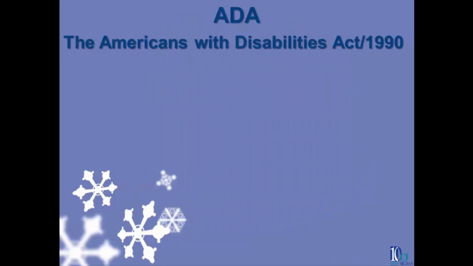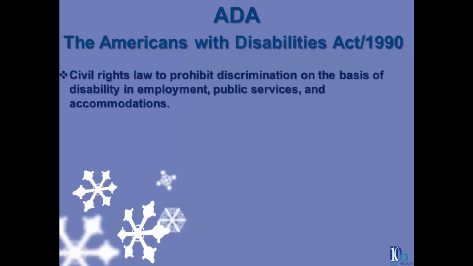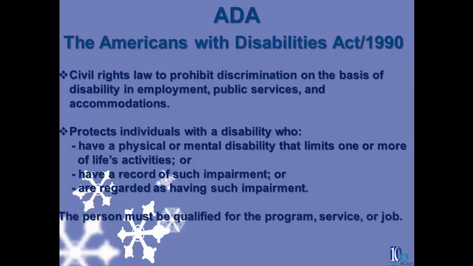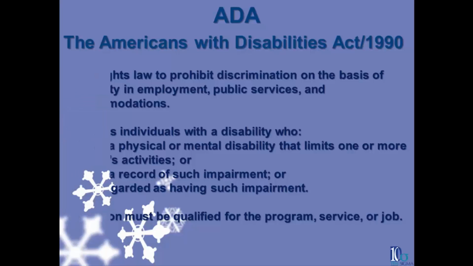The 1990 Americans with Disabilities Act is a civil rights law to prohibit discrimination on the basis of disability in employment, public services, and accommodations. It protects individuals with a disability who have a physical or mental disability that limits one or more life activities, or have a record of such impairment, or are regarded as having such impairment. However, the person must otherwise be qualified for the program, service, or job.